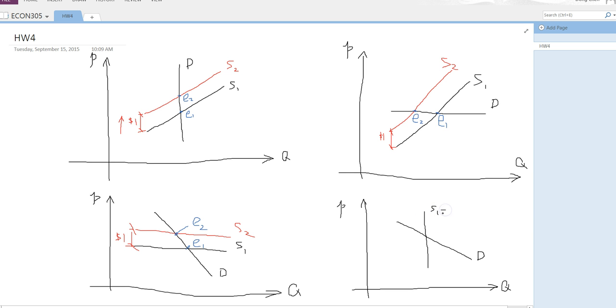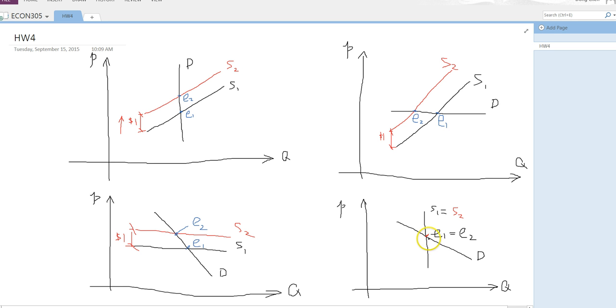So S1 in this case equals S2. So that also means E1 equals E2. So price and quantity don't change.